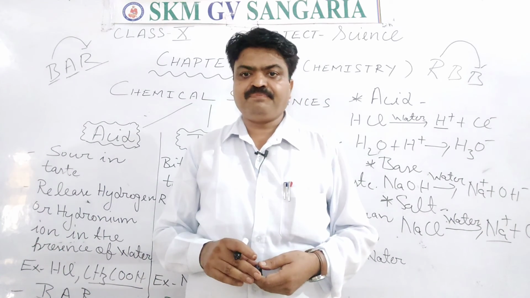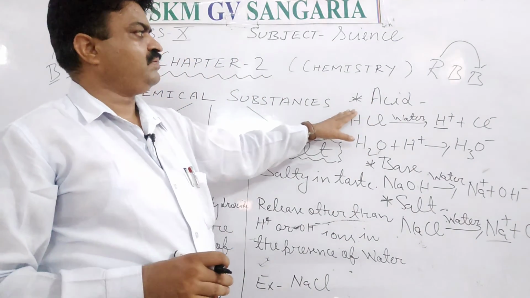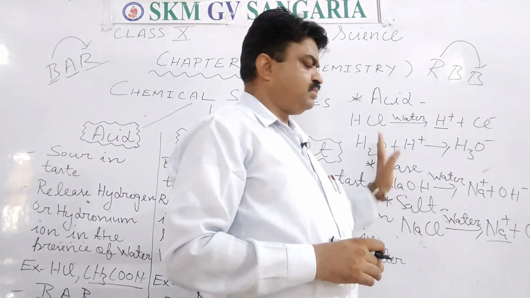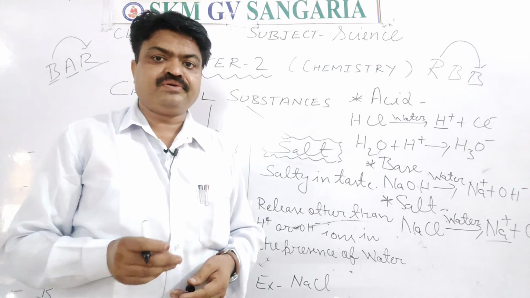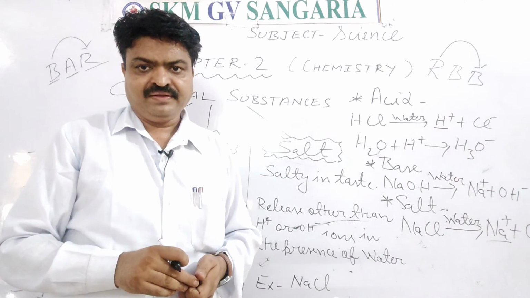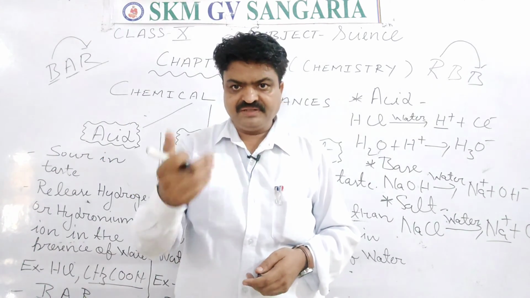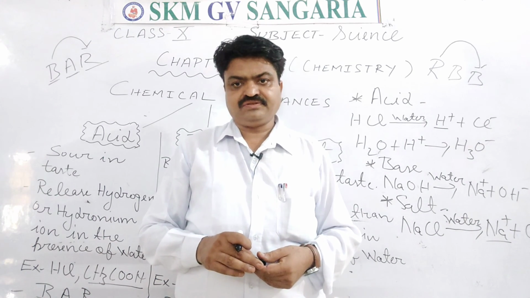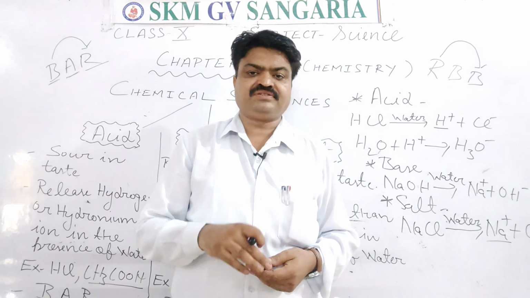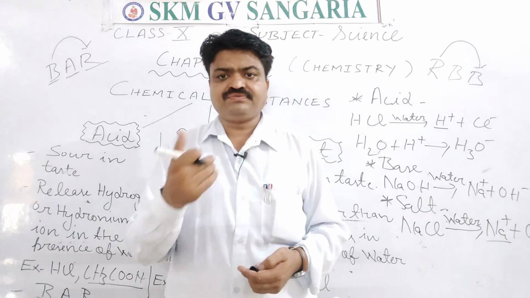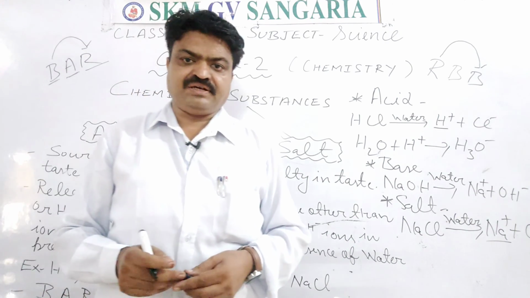Like if we have a sodium chloride solution, and we put litmus paper inside it, then that litmus paper will not change its color. It means the solution is a neutral substance, or it is a neutral salt found inside the water. So in this way we can know about the nature of chemical substances.